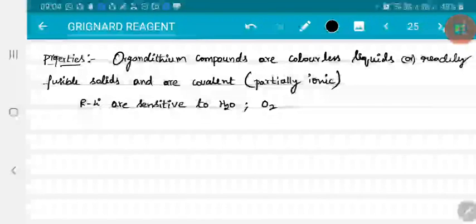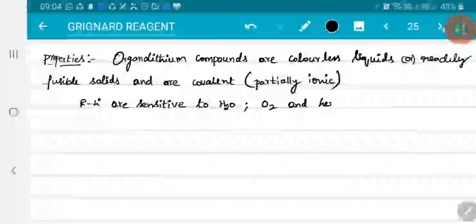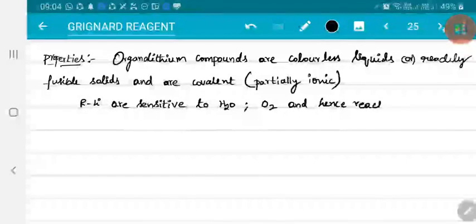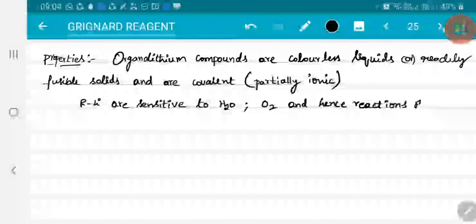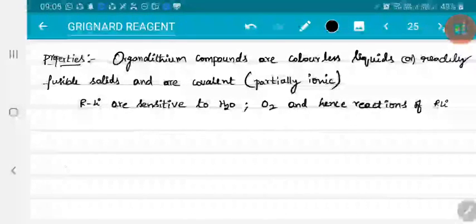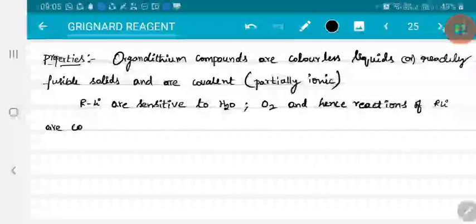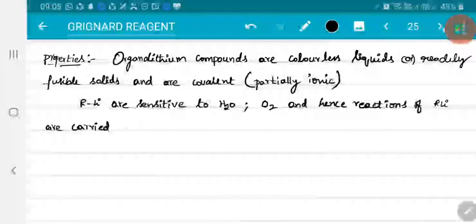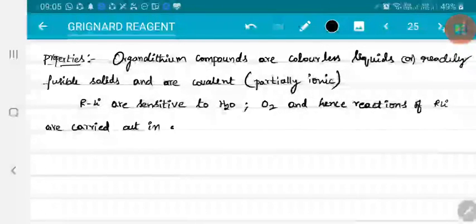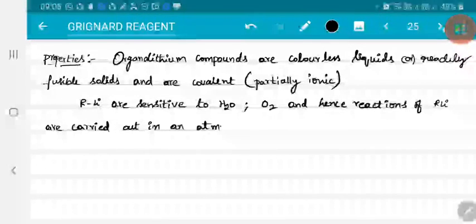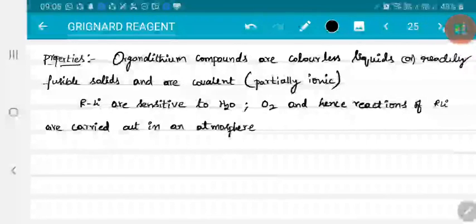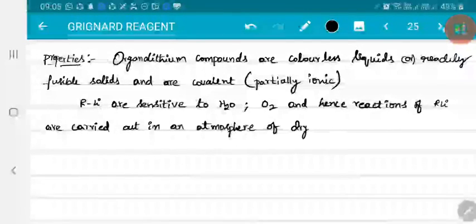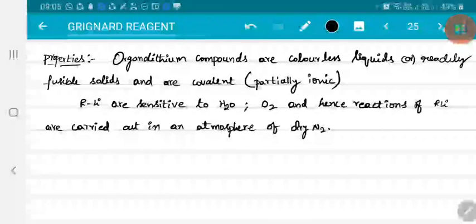So this is the reason why reactions of organolithium compounds are done in presence of dry nitrogen, and hence reactions of organolithium compounds are carried out in an atmosphere of dry nitrogen gas.